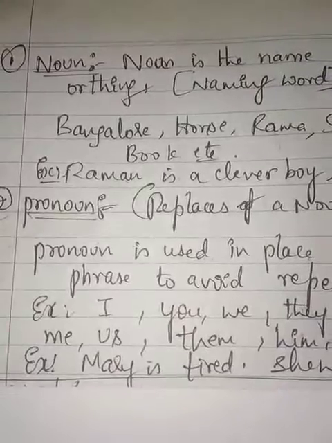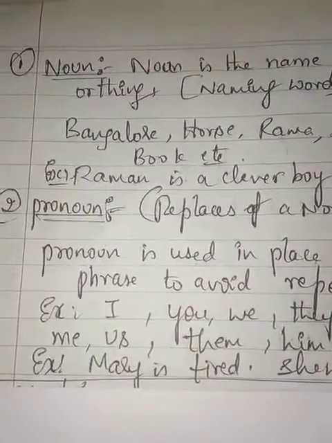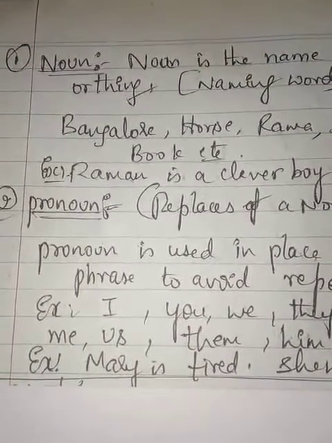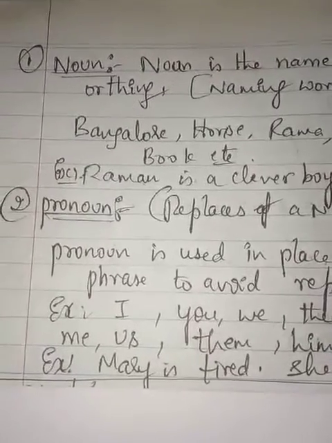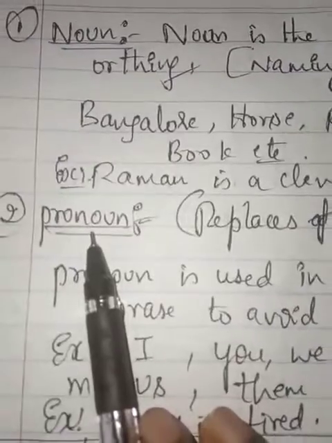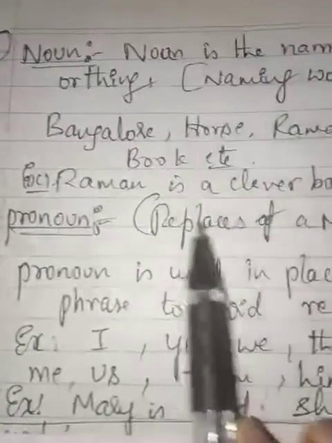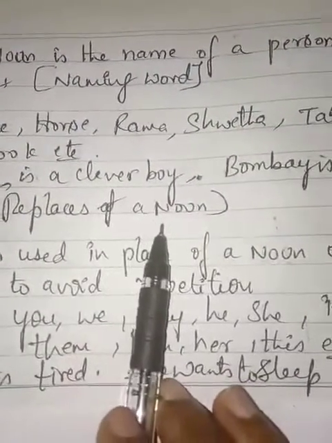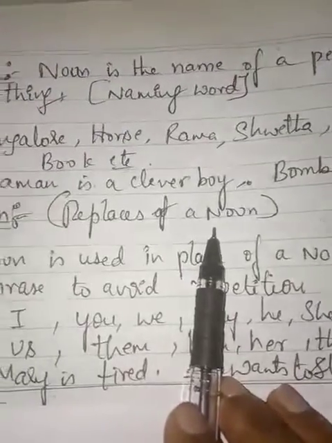Next, in order to replace the name of a person or a place or a thing, we will use a pronoun. Pronoun is the word which replaces a noun. Instead of noun, you are going to use the pronoun.